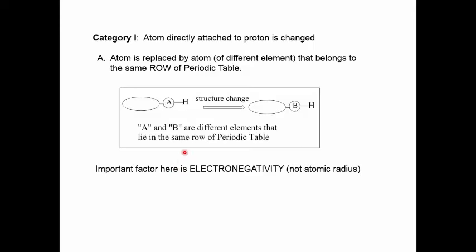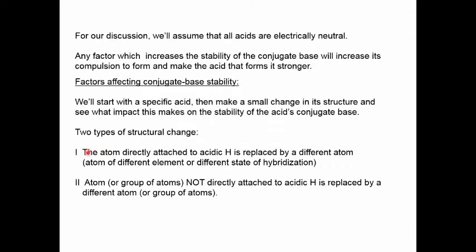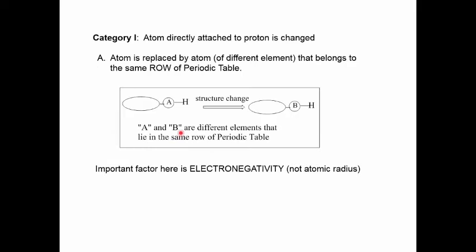First, we'll look at category number 1. What we're going to change now is the atom that is directly bonded to the acidic proton. So we illustrate that in our little box here. This represents the general structure of our acid. A is the atom that's directly attached to the proton. The structure changes to replace A by a different atom.